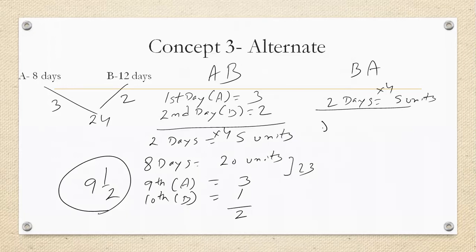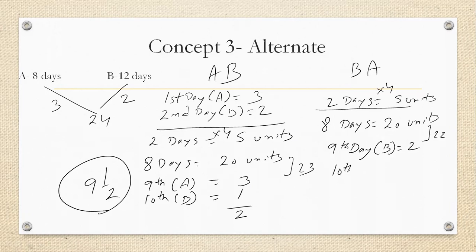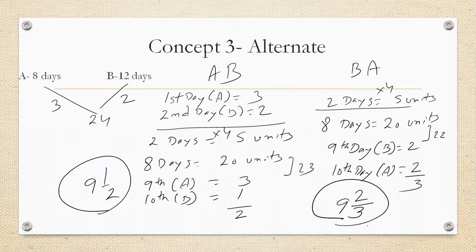Multiplying by 4, 8 days, it is going to be 20 units. On the ninth day, B will come, will do 2, so totally 22. On the 10th day, A will come, remaining is 2 and A efficiency is 3. So your answer comes 9 2 by 3, where 9 complete days and 2/3 of the 10th day. This is alternate concept of two people.